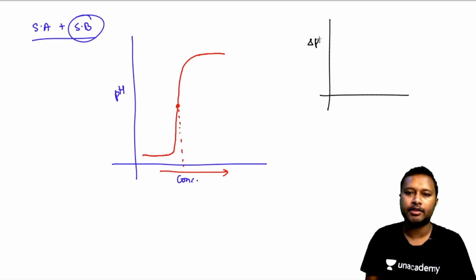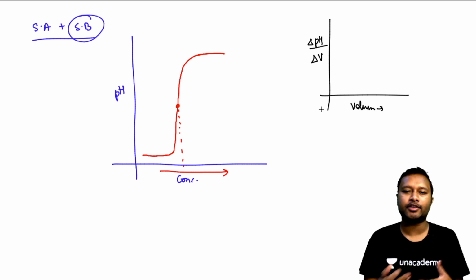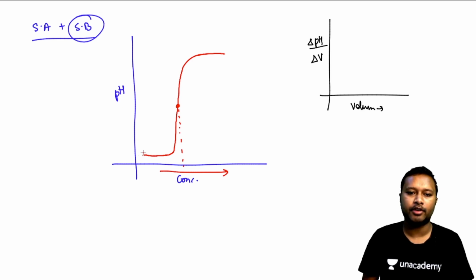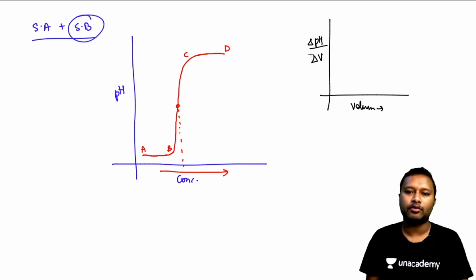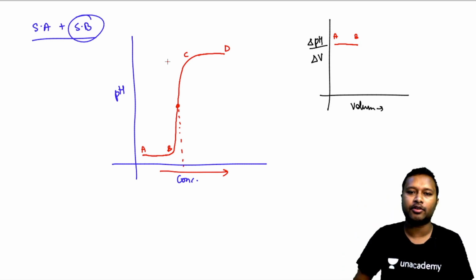So delta pH divided by delta V, and in the denominator we'll take volume, or on the x-axis we'll take volume. So what you are actually plotting is the change in pH. So when you go, let me call it point number A, point number B, point number C, and point number D. So between point A and B, is there any change in pH? From A to B, there is no change in pH, right? So delta pH is the change in pH. So there is no change in pH, so that's why the graph will be constant from point A to B. All right. Now when you go from point B to C, you can see that the pH change has increased, okay. There is a positive increase, or there has been an increase in pH.